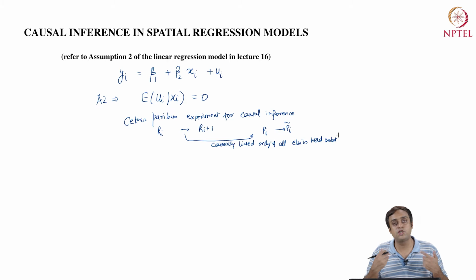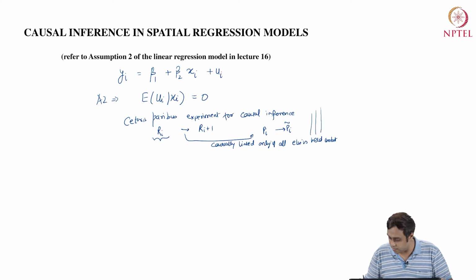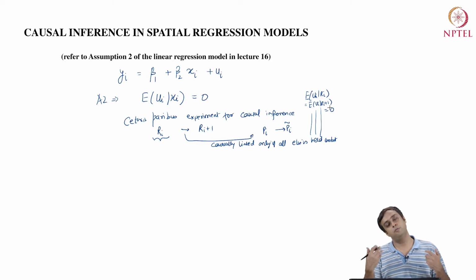And to be able to ensure that all else is held constant, what we must also ensure is that the expectation of ui is the same at Ri and Ri plus 1, right. This meant that we wanted to ensure that the expectation of ui given Ri is exactly the same as the expectation of ui given Ri plus 1, both of which are going to be 0 by the definition of the assumption itself. Okay.